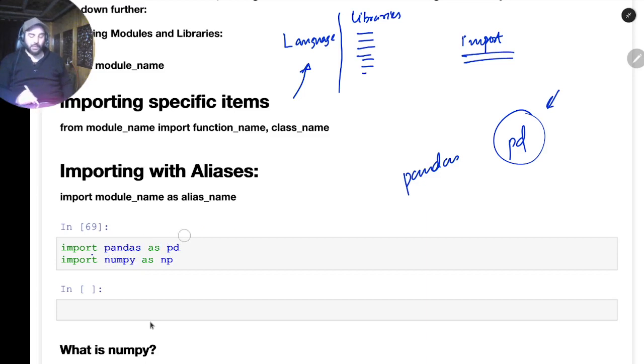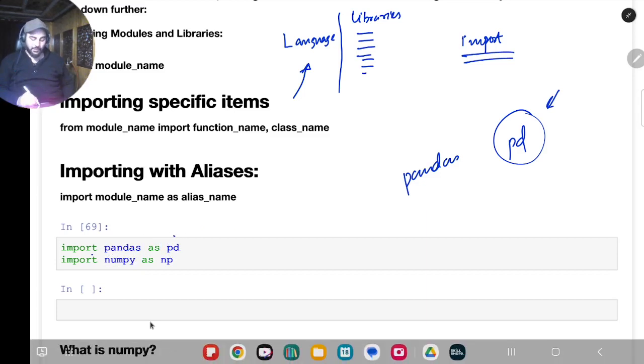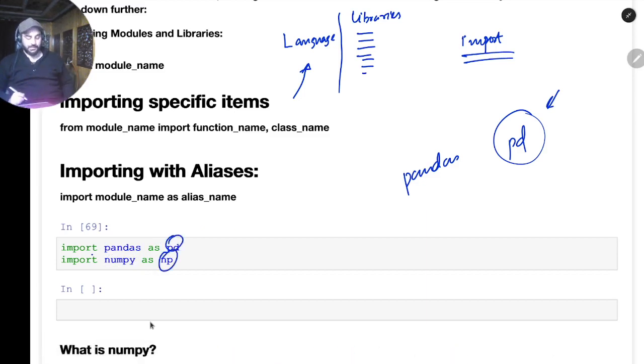So pandas, we have scikit-learn and things like that. For that we call them with aliases. So here you can see that we imported pandas as pd. As pd means I won't call it pandas now in the code, I'll just call it pd. Okay. What import means is, import means give me access to the functionalities which are there in this pandas library.